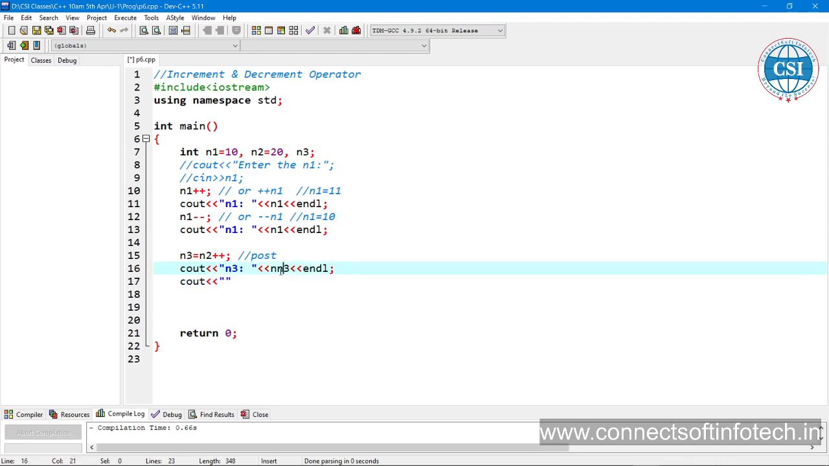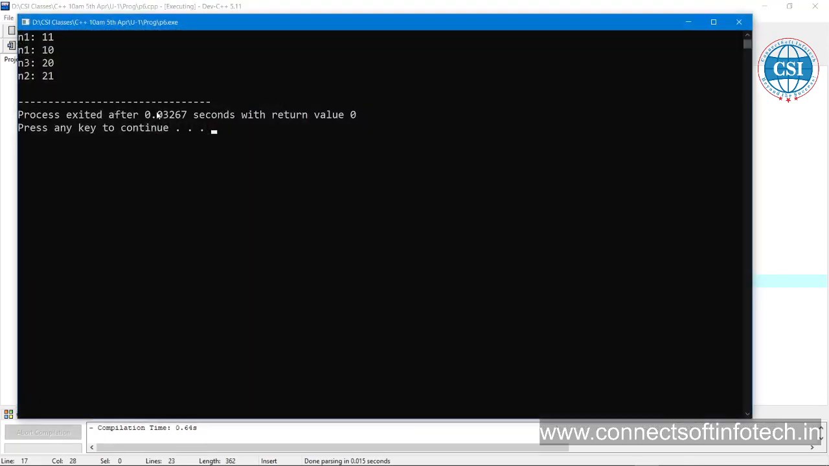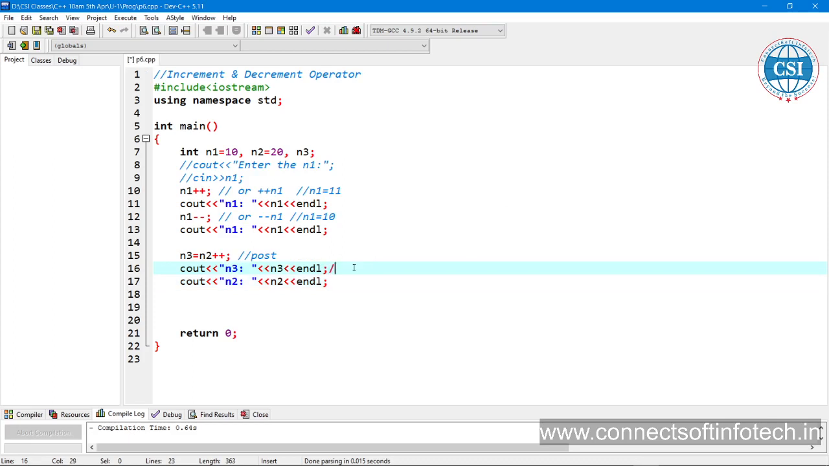So now if you want to print n2 here, what is the value of n2 going to become? n2 plus plus is a post increment, so it is going to become 21. Do you want to see the proof? Let us find the proof. It is going to become 21. So here n3 is equal to 20, and n2 is going to become 21. That is a post increment.